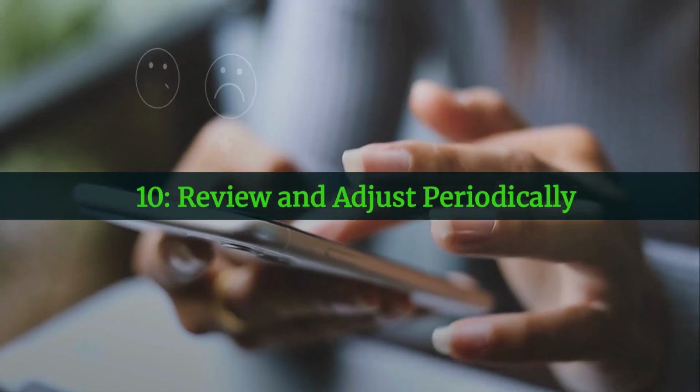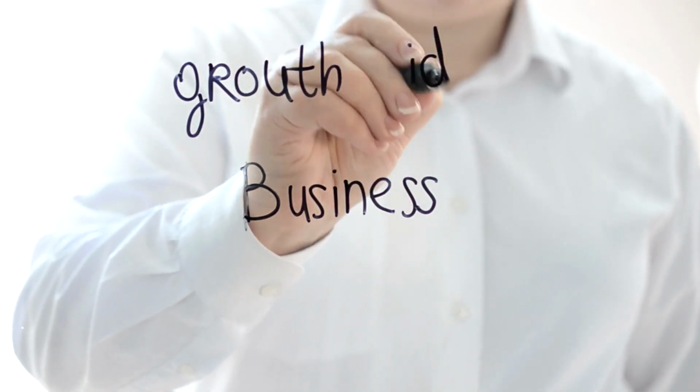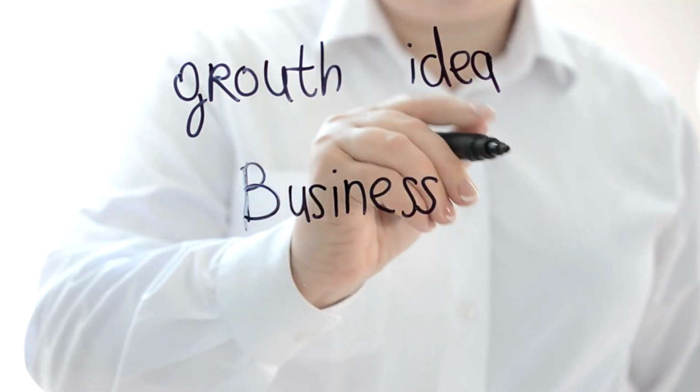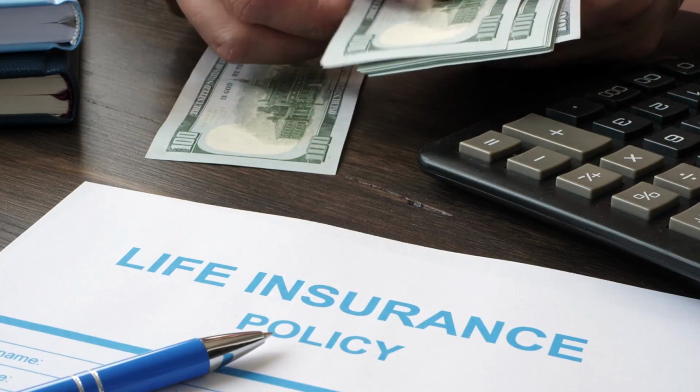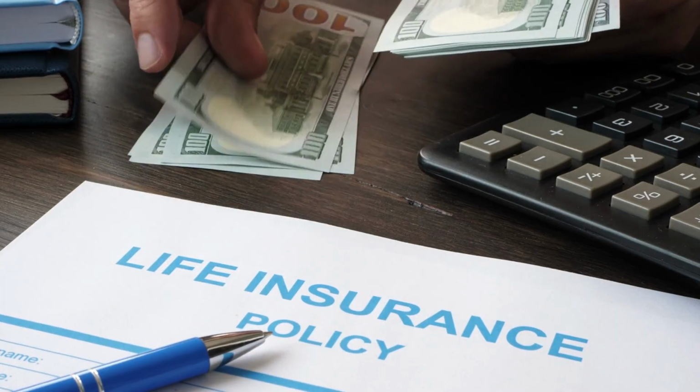10. Review and adjust periodically. Strategic asset allocation is long-term but not static. Life events, career changes, inheritance, retirement, necessitate allocation adjustments. Additionally, structural economic changes may alter long-term capital market assumptions. Periodic reviews ensure alignment between portfolio structure and evolving objectives. A resilient portfolio adapts methodically rather than reactively.